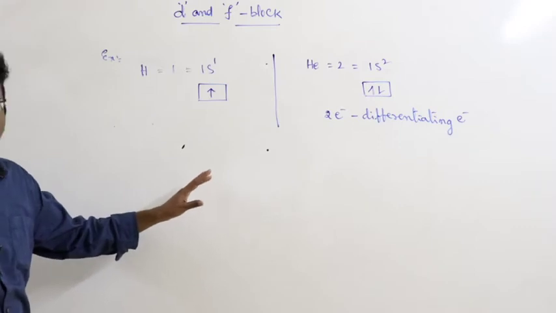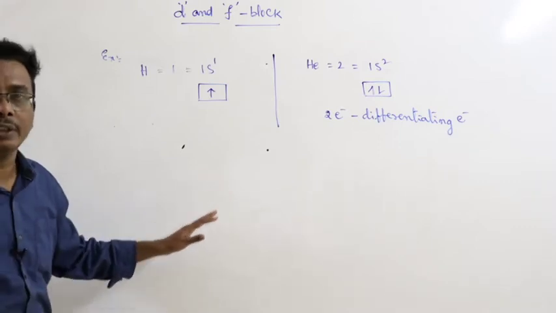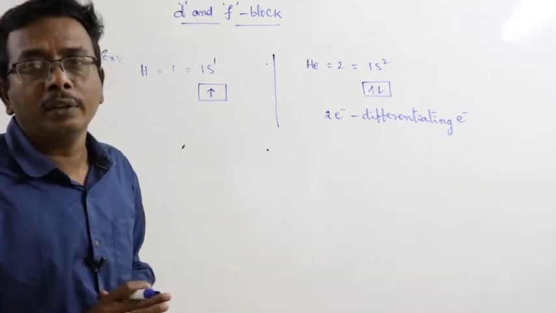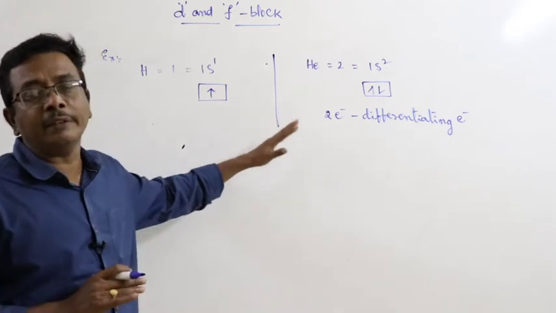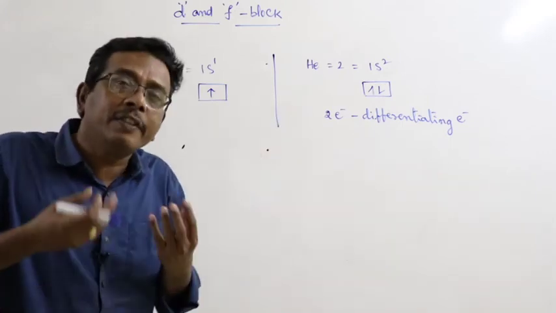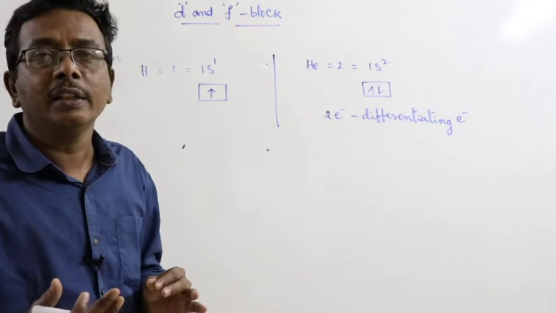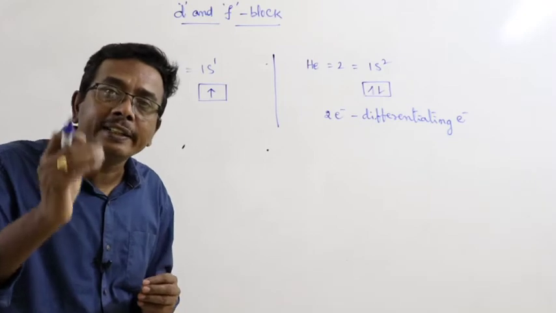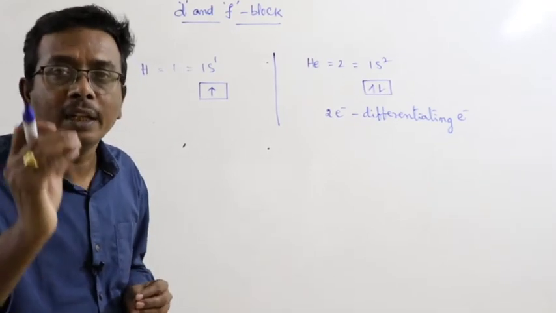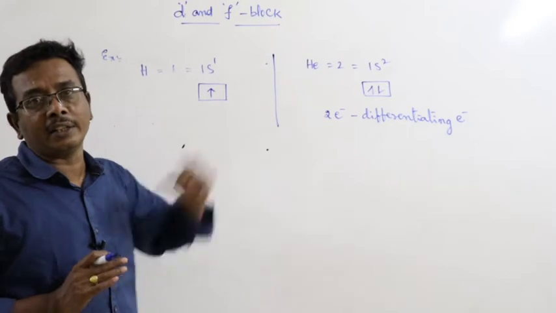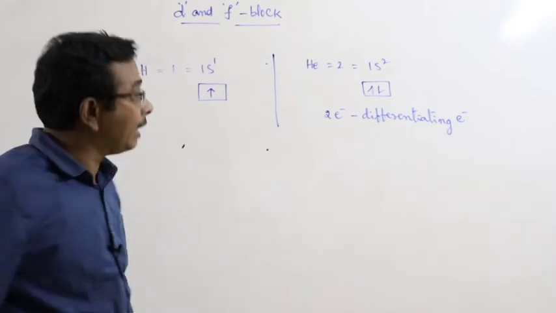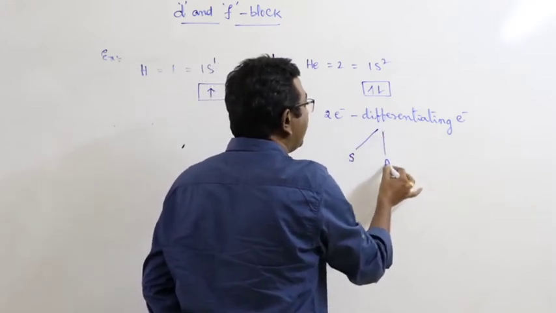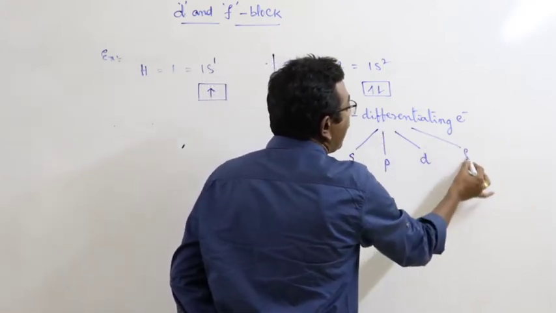Okay. The electron which differentiates the consecutive elements in the periodic table is known as the differentiating electron. For our convenience, we can define that as the electron which enters last in an element is known as the differentiating electron. But here this differentiating electron may go into the s subshell, p subshell, d subshell or f subshell.